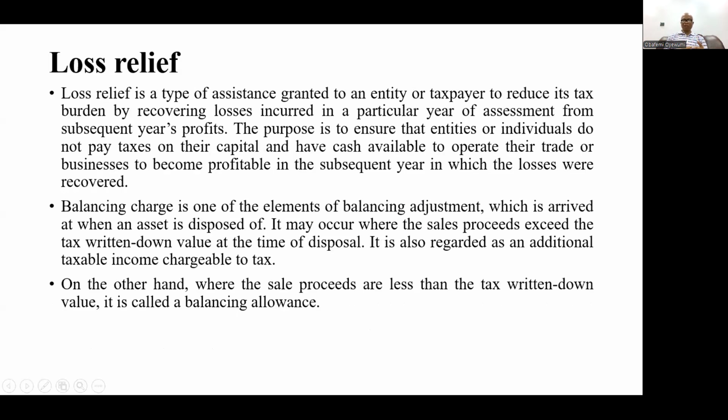I've explained losses before. Loss relief is a type of assistance granted to an entity or taxpayer to reduce its tax burden by recovering losses incurred in a particular year of assessment from the subsequent year's profit. The whole idea is to ensure that a particular company does not suffer unduly.